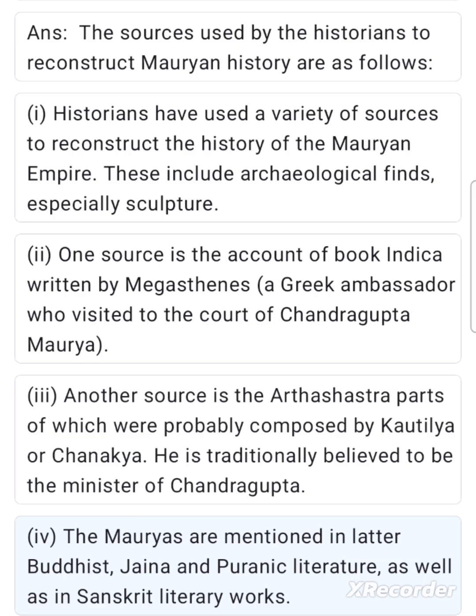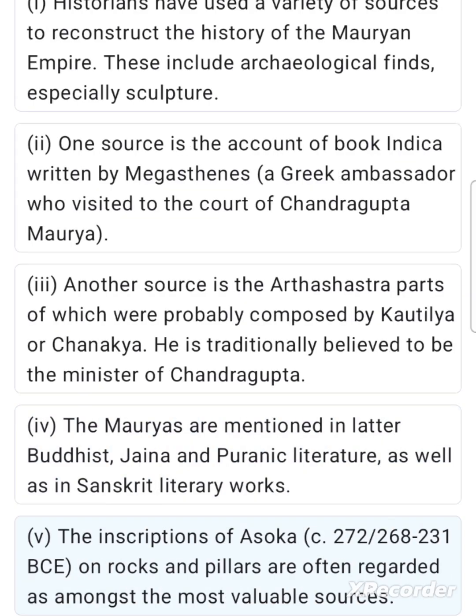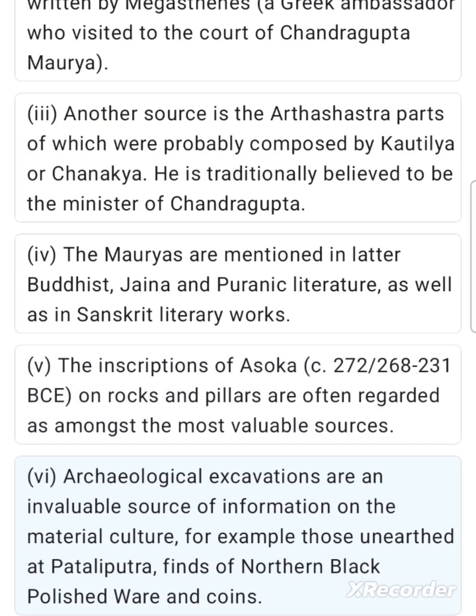IV. The Mauryas are mentioned in later Buddhist, Jaina and Puranic literature, as well as in Sanskrit literary works. V. The inscriptions of Ashoka, c. 272-268-231 BCE, on rocks and pillars are often regarded as amongst the most valuable sources. VI. Archaeological excavations are an invaluable source of information on the material culture, for example, those unearthed at Pataliputra, finds of northern black polished ware and coins.